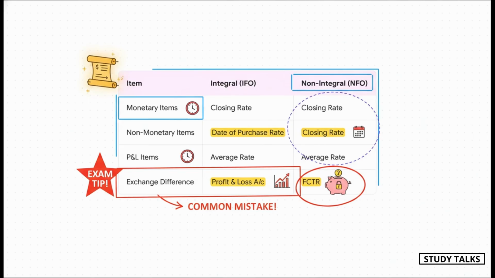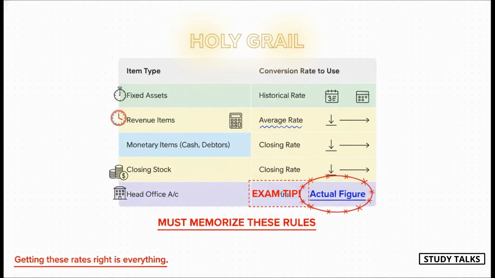The final exchange difference for an IFO goes straight to the profit and loss account. For an NFO, it does not go to P&L. It goes to a special reserve account called the Foreign Currency Translation Reserve. This is the detail where you can either gain a whole lot of marks or lose them. Okay, this slide is everything. You absolutely have to memorize these rules.